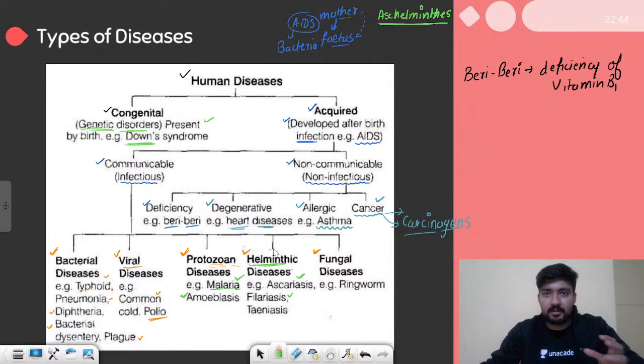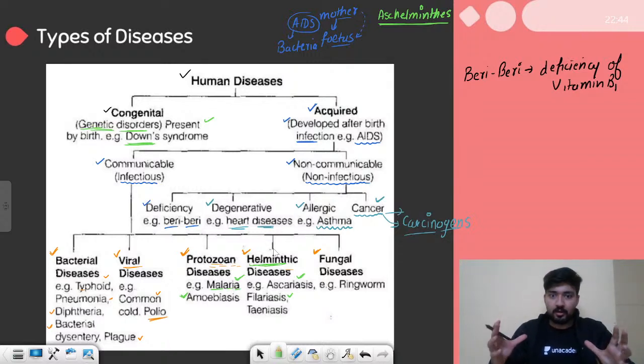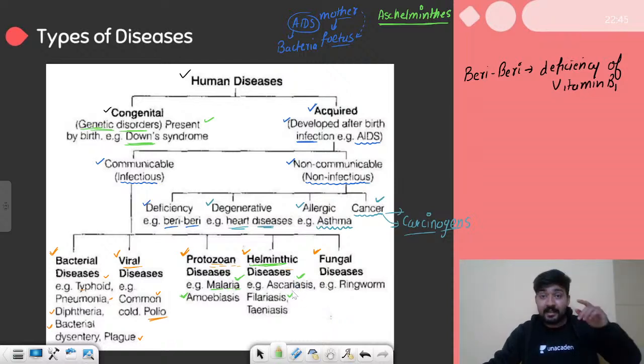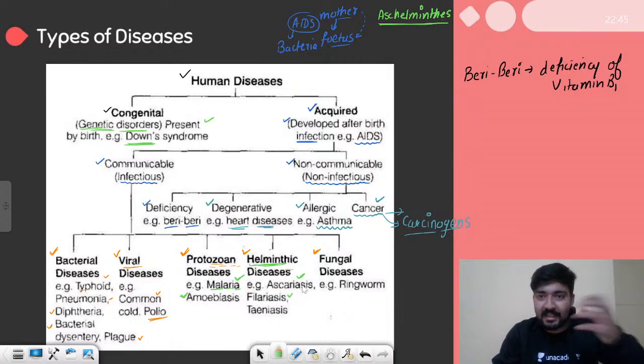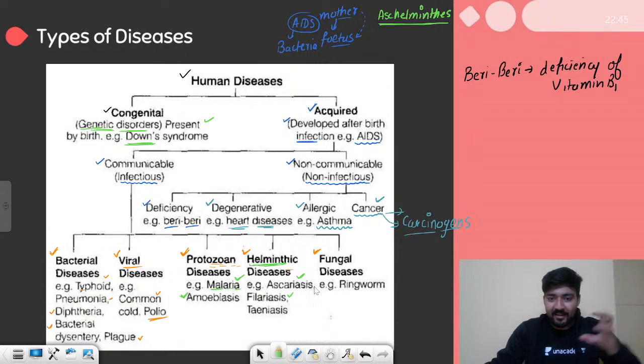In filariasis, the person's leg becomes swollen like an elephant's leg. And in ascariasis, the intestines are filled with long thread-like or worm-like organisms that look like noodles. It appears like the person has not eaten the noodles well and they have blocked the intestine, but these are actually the helminthic organisms that cause this disease.